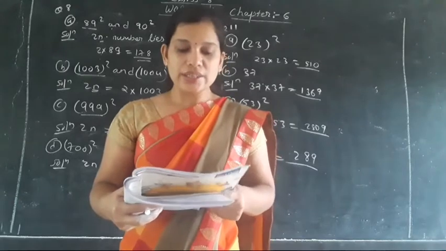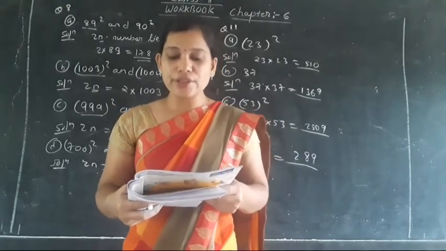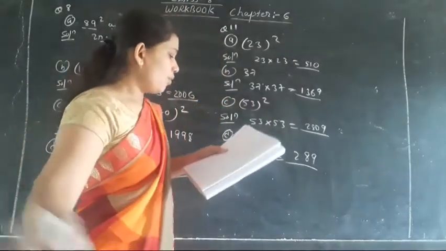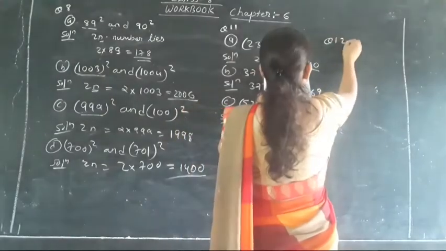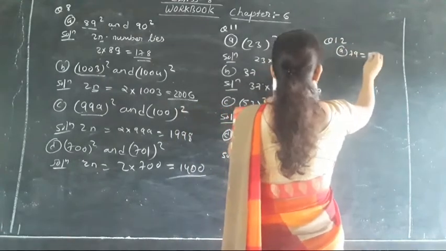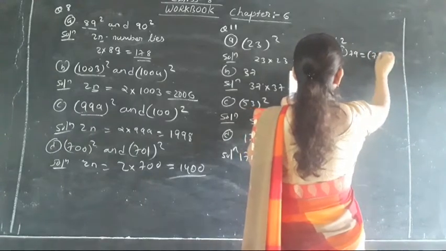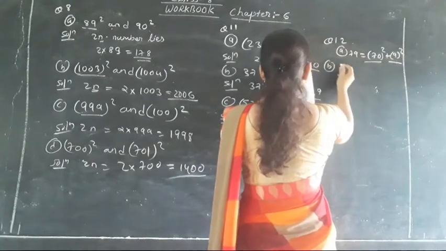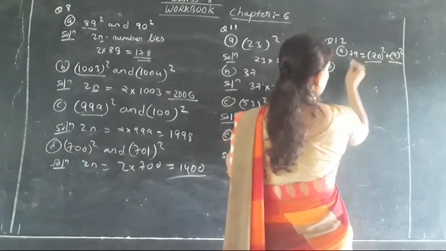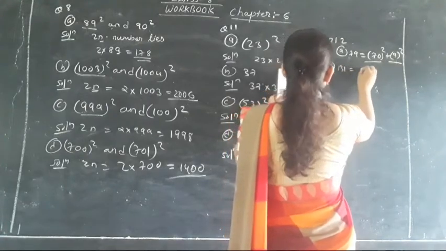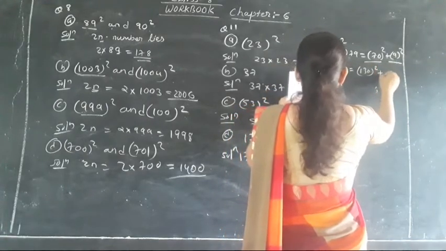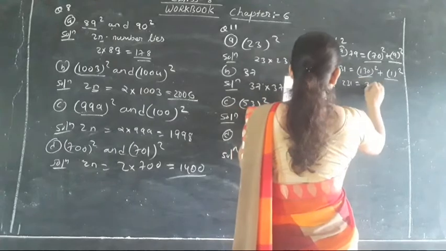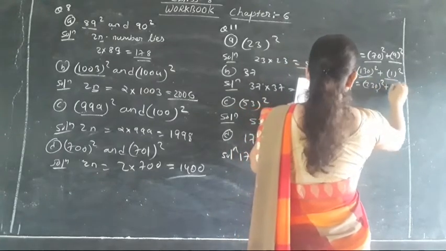Here in the 12th question it is said to write the following numbers as the difference of the squares of two consecutive natural numbers. Question number 12, A part: 79 is equal to 70 the whole square plus 9 the whole square. In the dash you have to write the square. How can we write 79? 70 plus 9, its square. How can we write 131? 130 plus 1 the whole square. In the dash you write the numbers I showed on the board. Okay, 230 square plus 1 the whole square.